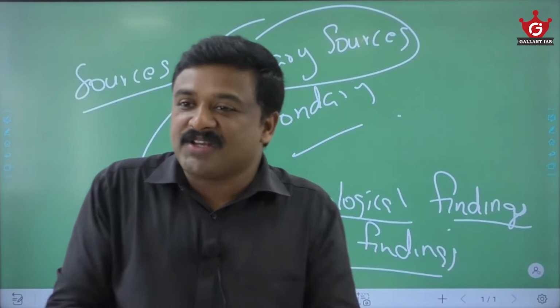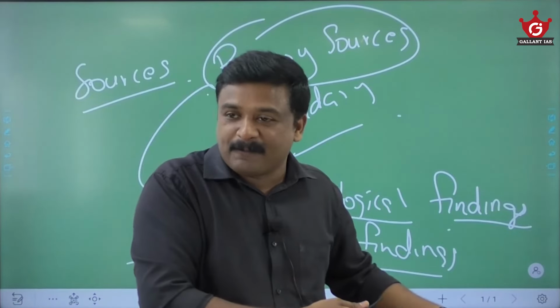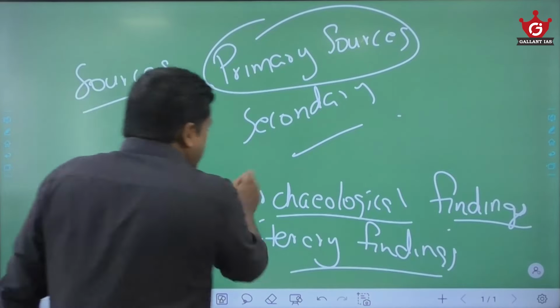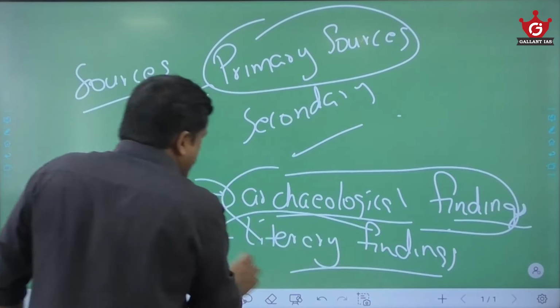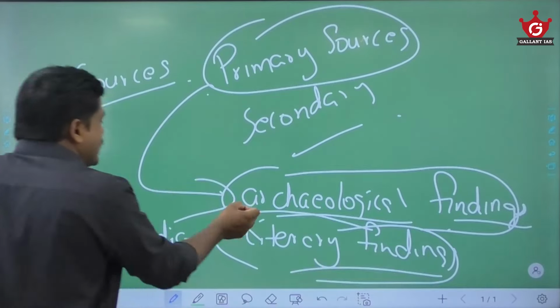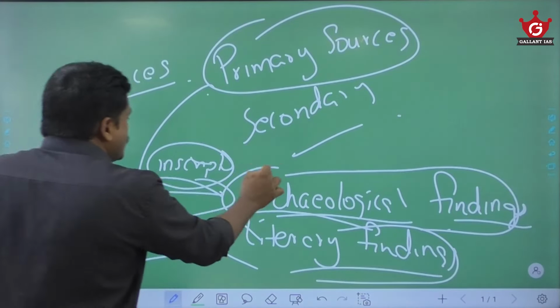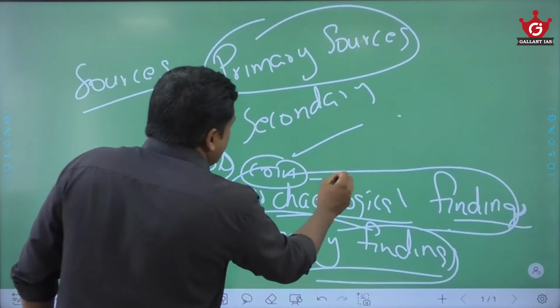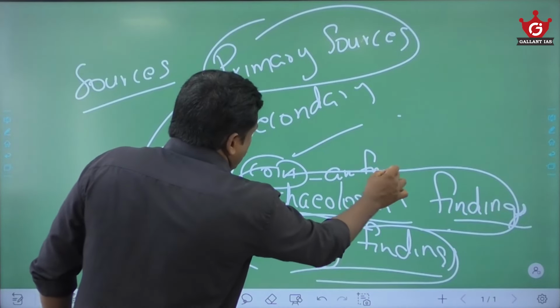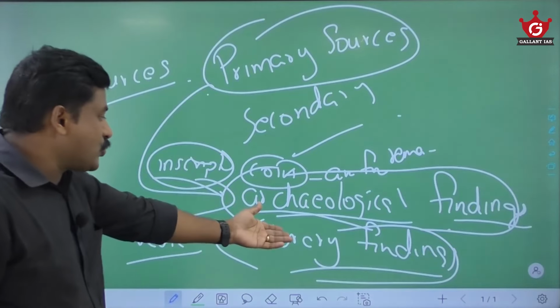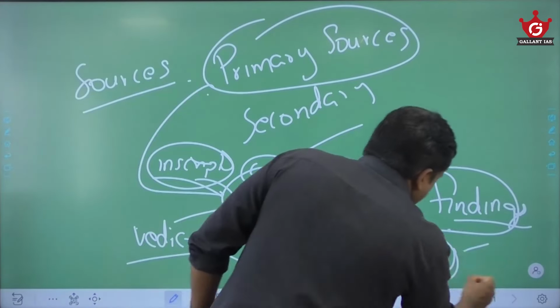From Sangam literature, we collect information about the Sangam people, the Sangam Cholas, Cheras, Pandyas. Am I right? So we will study about the primary sources, like archaeological sources and literary sources. Archaeological sources will have the inscriptions, coins, and these archaeological findings, or maybe these fossils, etc. Okay. Literary sources means, of course, we have religious literature